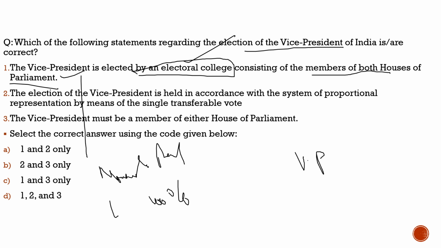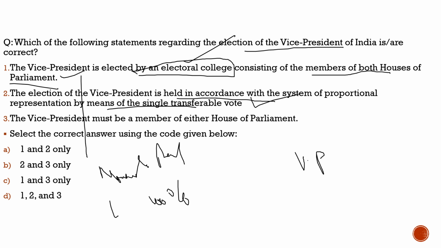So here we understood what the electoral college consists of, and this question about the electoral college for Vice President was even asked in the exam once. Second statement, the election of the Vice President is held in accordance with the system of proportional representation by means of a single transferable vote. 100% correct. Same as what we did with respect to the President. So this statement is also correct.